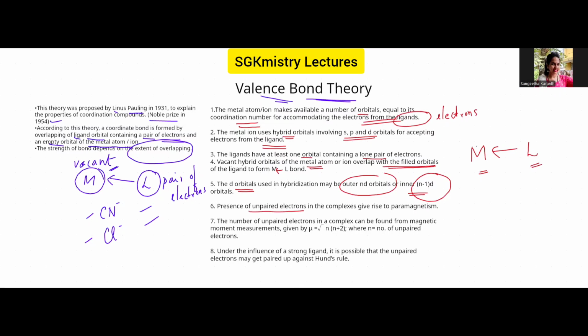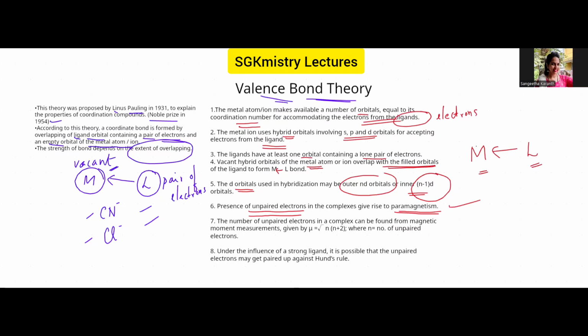Once the bonding is over and the complex is formed, if there is any unpaired electron present, then the complex will be paramagnetic in nature. So it will have the magnetic property. If there are no unpaired electrons, of course, it is not magnetic. It is diamagnetic in nature. That is how we differentiate diamagnetic as well as paramagnetic property of the coordination compounds.